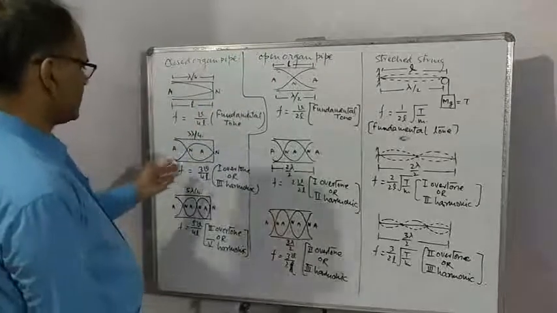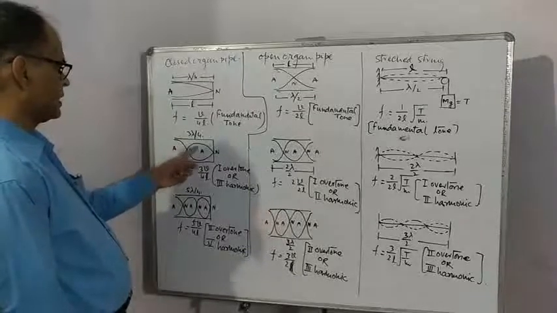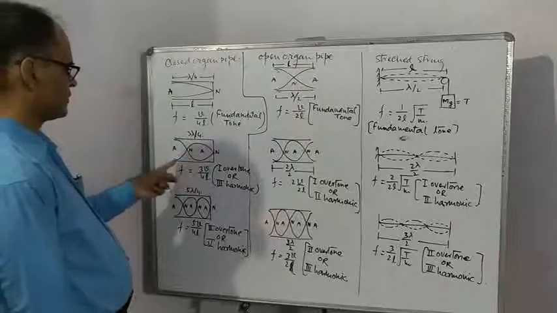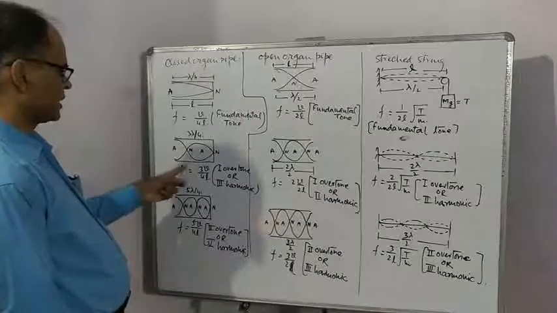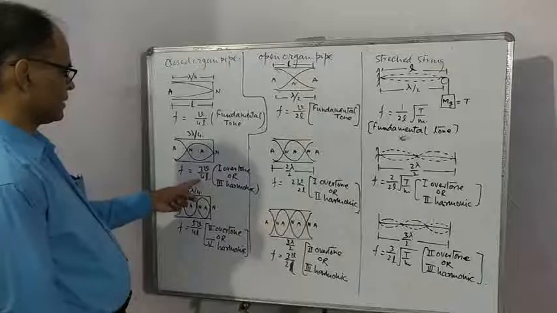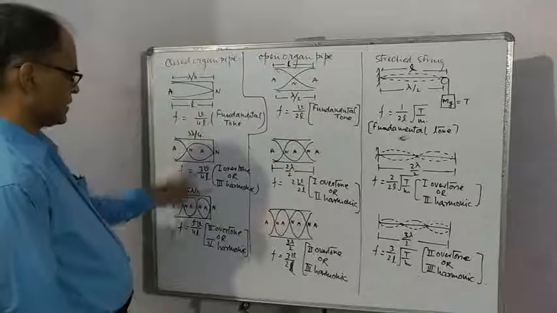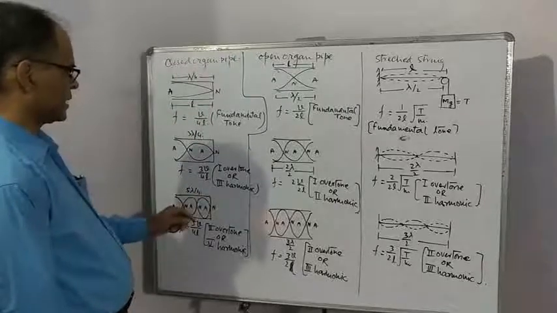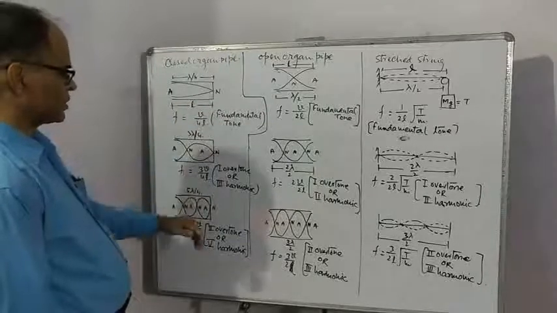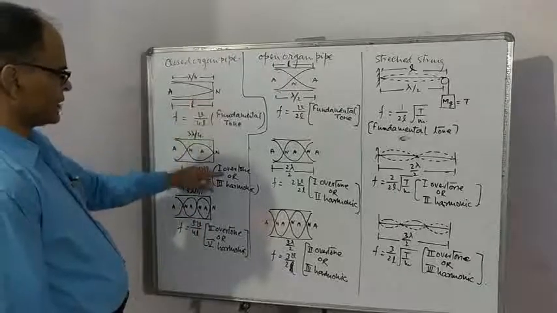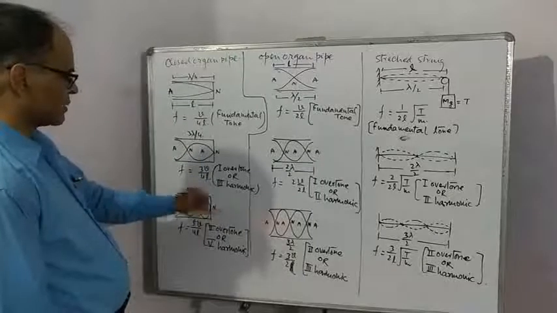Next higher frequency is obtained like this. It is 3/4 length of wave. In this situation, frequency is 3v by 4L, which is thrice the fundamental frequency. Therefore, it is called third harmonic. After the fundamental tone, the frequencies obtained are called overtones. So you are getting the first overtone here, and since it is thrice the fundamental, it is called third harmonic.